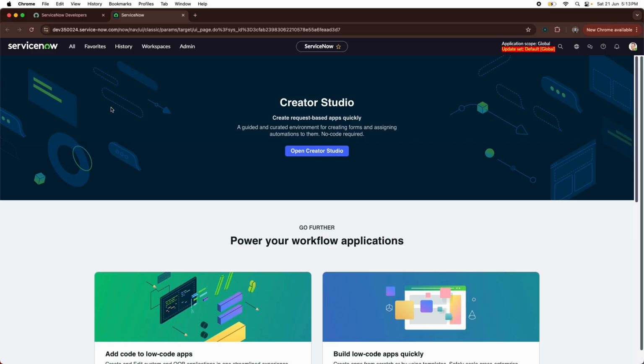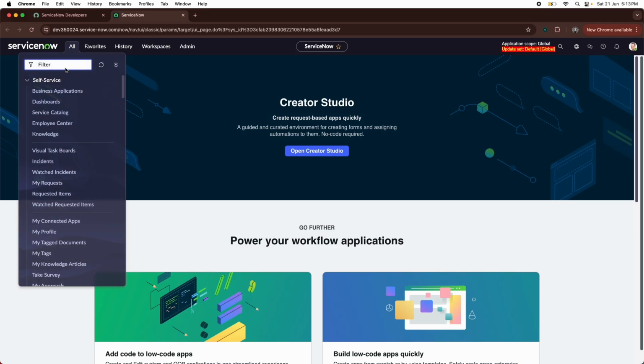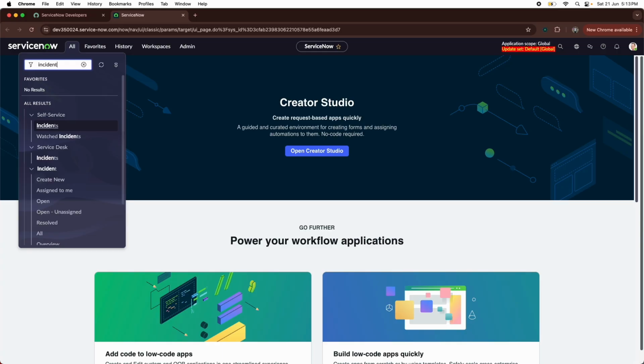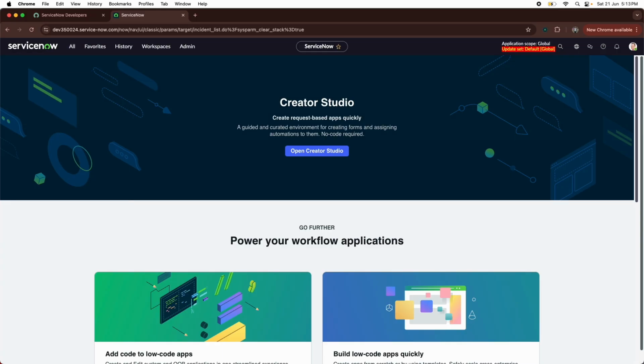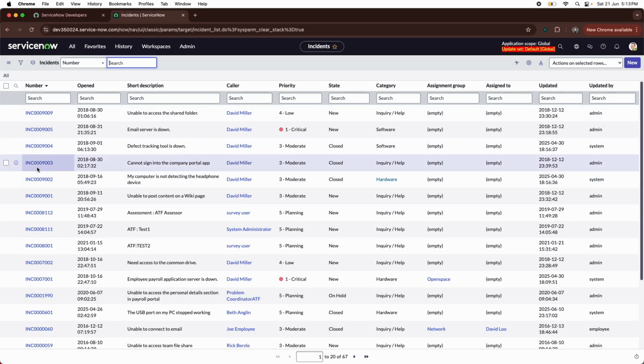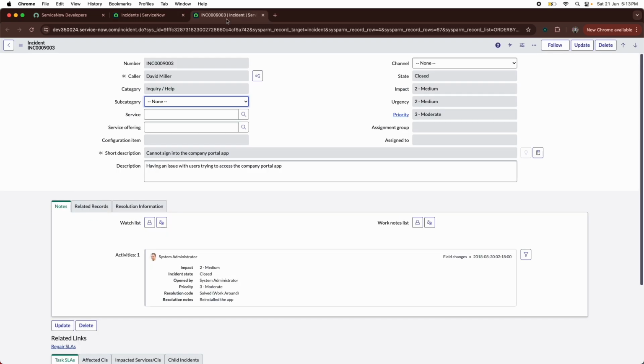I know you are all waiting for it. So let me go to a simple incident. First of all, I'll go to incident.list and let's open an incident. Okay, so this is one of the incidents, which is open. This pop-up window is actually called slash commands. In the pop-up window, you can put some commands, which are very easy.